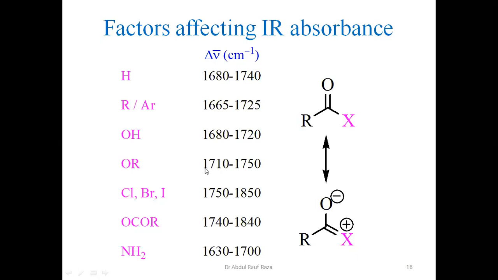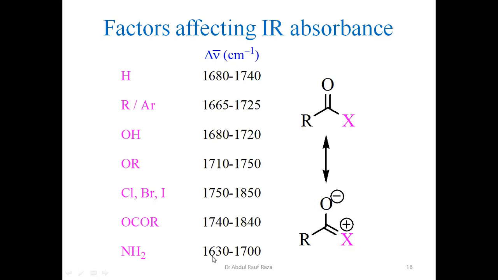For carboxylic acids and esters, you see there is not a very big difference. They are very close to each other, because they have only oxygen, which is delocalized only in this case. So this is the overall difference from the amides. If you look at the amides, they are donating electron density here to the maximum extent. So single bond character is more in the case of amides, so the force constant should be least.